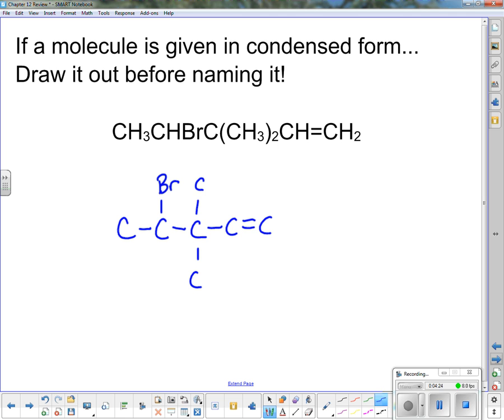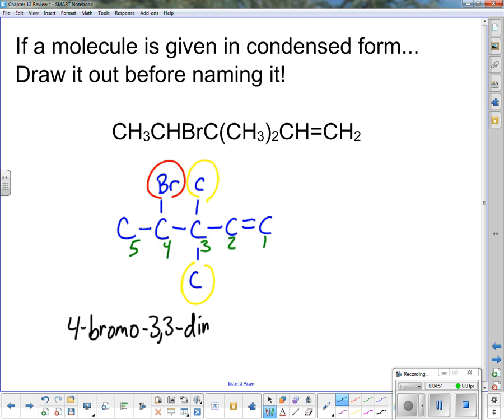Oh, bond, James Bond. So I'm going to go numbering this way. 1, 2, 3, 4, 5 is my longest chain. I've got 2 methyl groups coming off and 1 bromine group coming off. And so when I go to name this alphabetically, I say 4-bromo, 3,3-dimethyl, and 1, 5 is pent, and ENE.